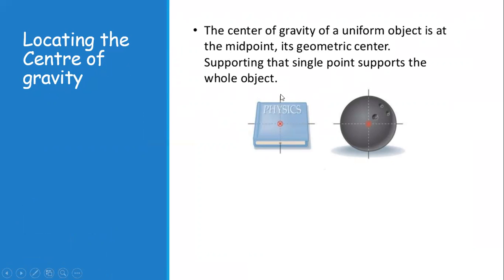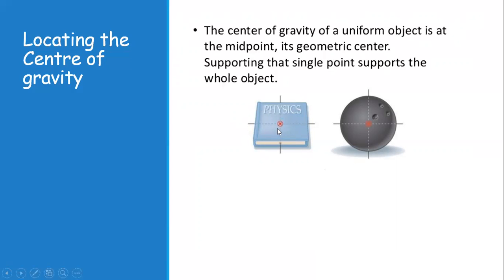For instance, if I want to find the center of this rectangular shape, you see this is a cuboid, I can draw two lines, one middle horizontal line and one middle vertical line, and where they intersect is the center of gravity.